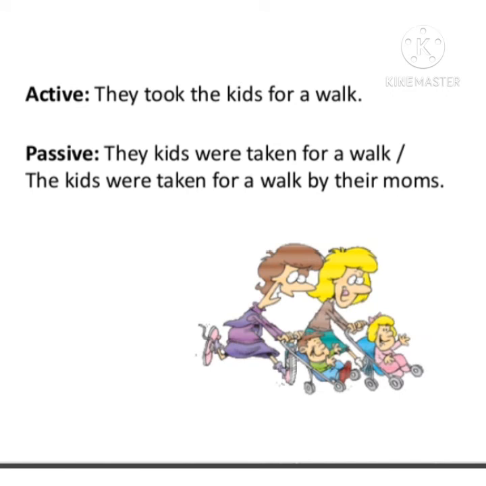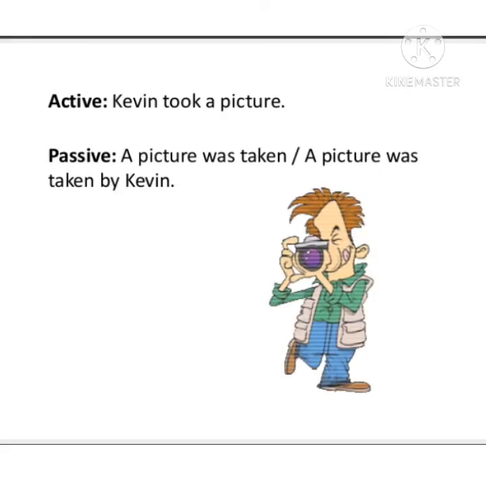Now let's see the example of simple past tense. They took the kids for a walk, and the passive voice of this sentence could be: the kids were taken for a walk by their moms. Let's see another example. Kevin took a picture. And now the passive voice of this sentence could be: a picture was taken by Kevin.